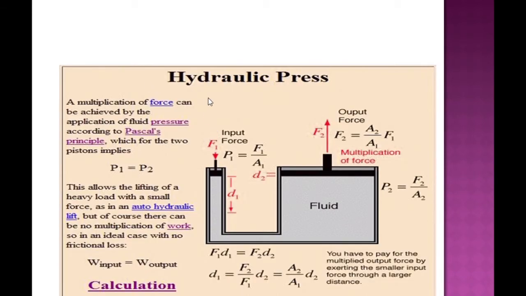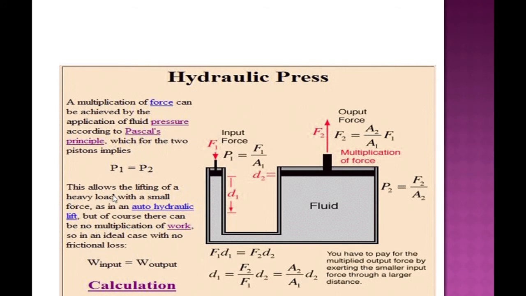Now, the hydraulic press, or multiplication of force, you should know, is according to the principles of Pascal's law. A multiplication of force can be achieved by the application of fluid pressure according to Pascal's principle, which for the two pistons implies P1 equals P2.